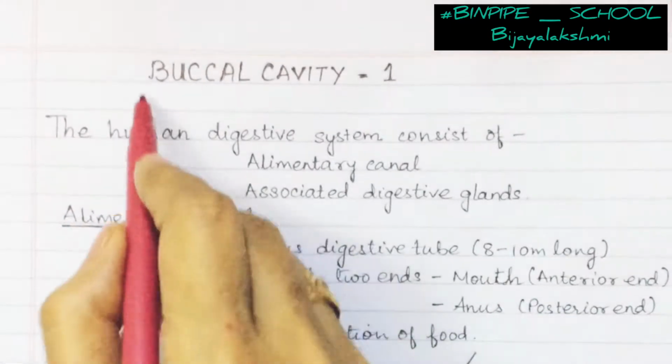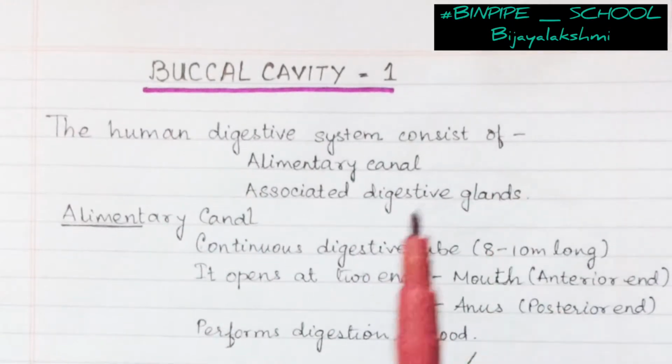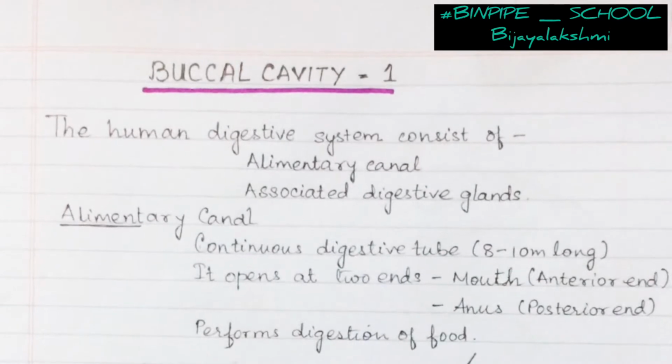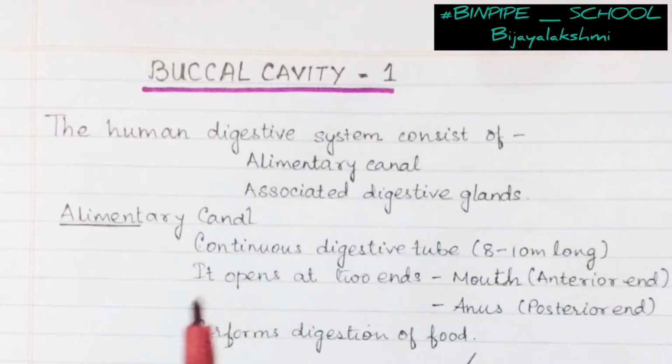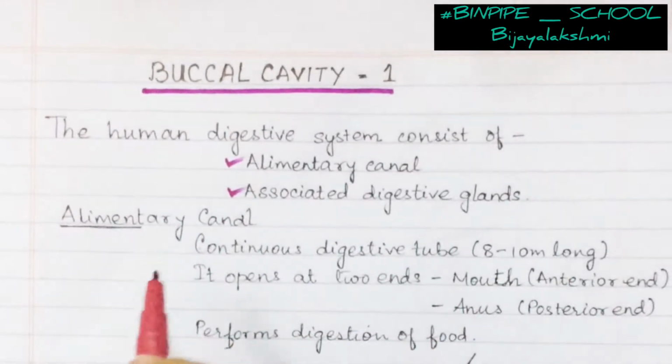Today I am going to tell you about the buccal cavity. In the previous video I discussed the digestive system. The human digestive system consists of the alimentary canal, and it also consists of associated digestive glands.